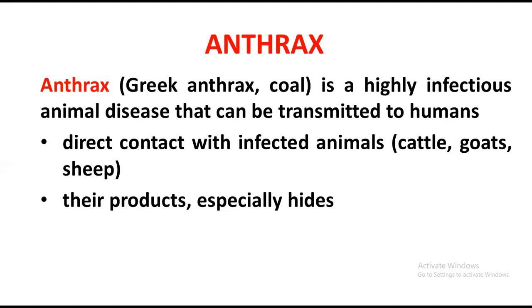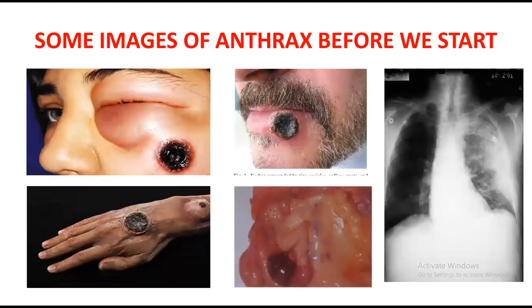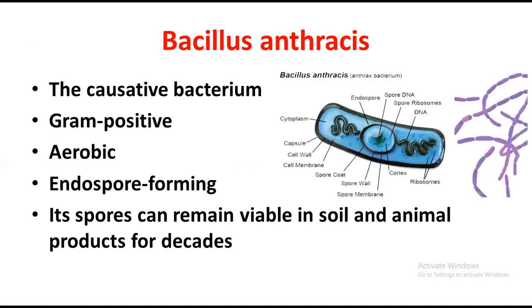And they mostly carry the hides from one place to another, so they are the most vulnerable human beings to the anthrax infection. So this was the basic definition of anthrax. And the black spots are basically the cutaneous anthrax. And now here comes Bacillus anthracis, the agent that causes this infection. It's a brief introduction about Bacillus anthracis.